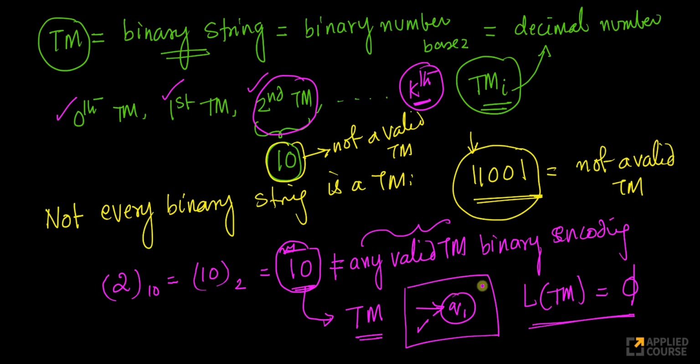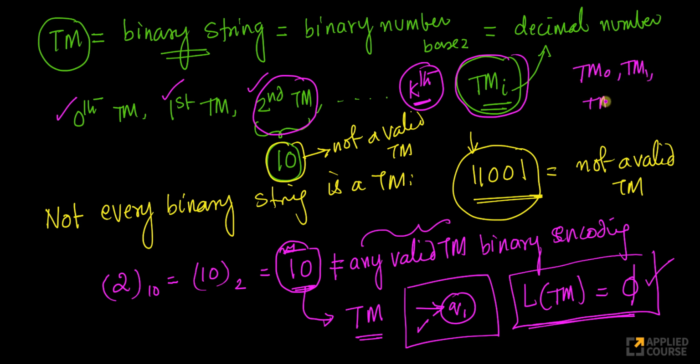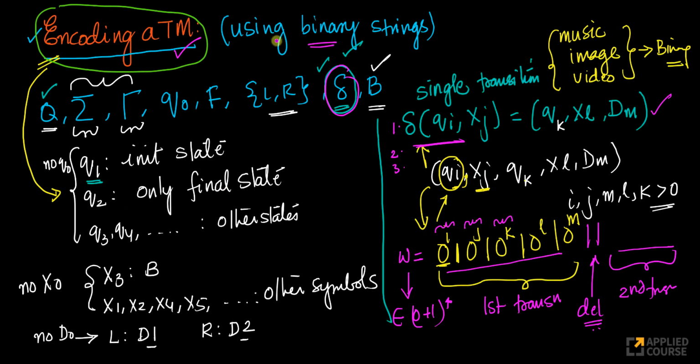All invalid Turing machine encodings, as far as this strategy is concerned, we will think of them as a Turing machine like this, where there is an initial state. My initial state is Q1. There are no transitions out of it, right? And no final states. So this Turing machine accepts the empty language, right? So now I can start talking about Turing machine I. So now for every I, I can say Turing machine 0, Turing machine 1, Turing machine 2. I can start talking about a Turing machine with some index associated with it, because of this whole encoding strategy. Again, this is useful. We'll see why this is useful in the next video. But I hope you understood how to encode a Turing machine using this strategy.